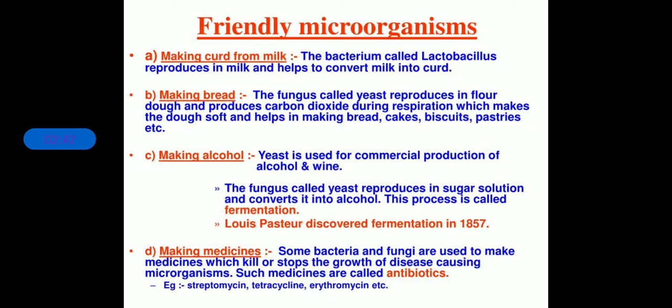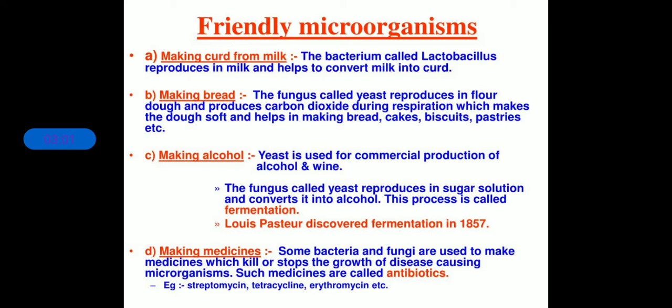Let us take first the food and beverage industries. In the making of curd from milk, the bacterium called lactobacillus reproduces in the milk and helps to convert milk into curd.